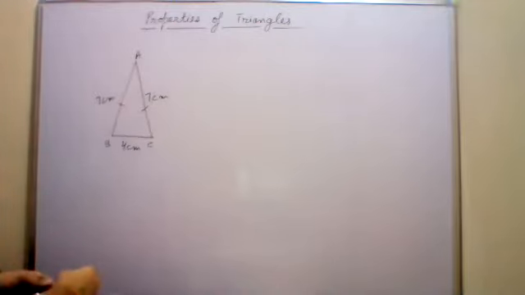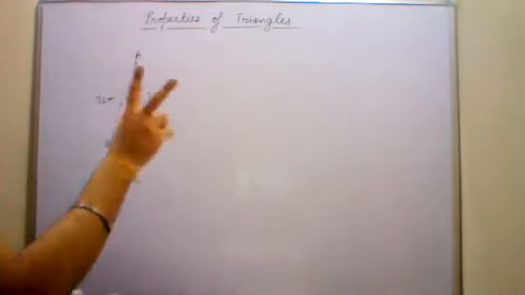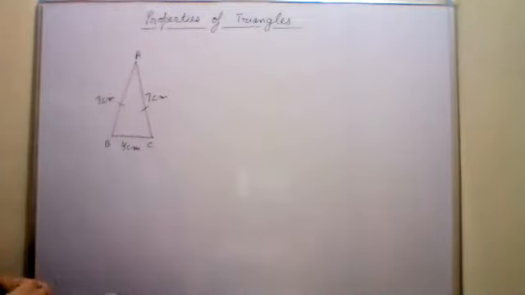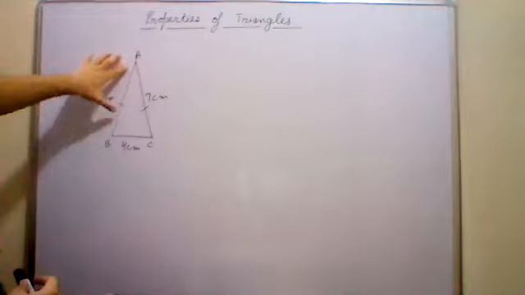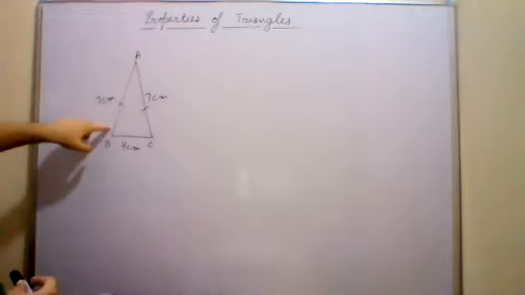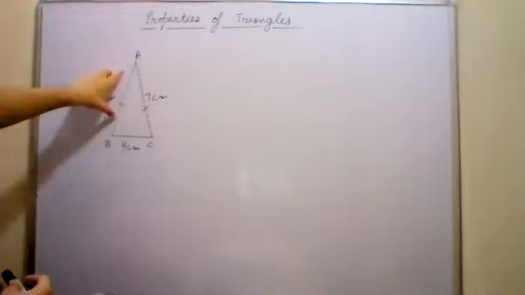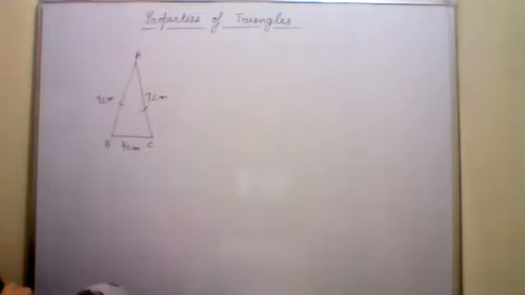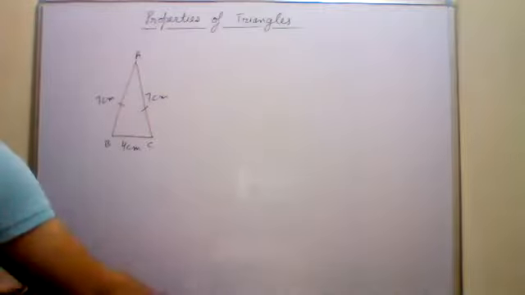Isosceles triangle. So when two sides of a triangle are equal in length, अगर दो sides की length जो है, ये पहली side है आपकी AB, दूसरी side है AC, अगर दो sides की length equal होती है, then the triangles are known as isosceles triangles. Second,